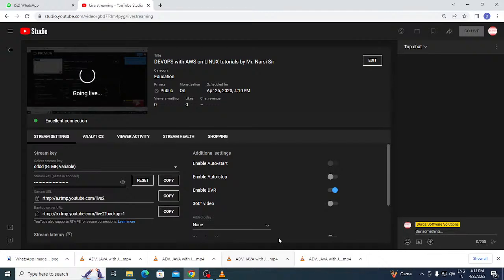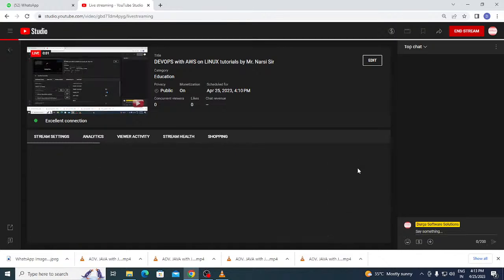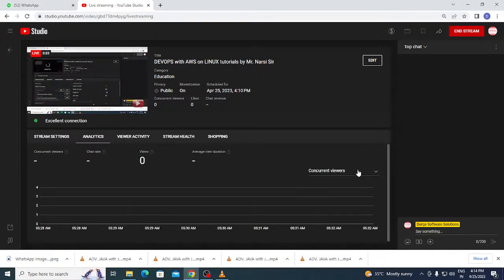Soft copy of the material. There is no restriction on this soft copy of the material. You can download and then keep it with you, and you will be provided with Google Classroom access. Google Classroom access for 8 months.